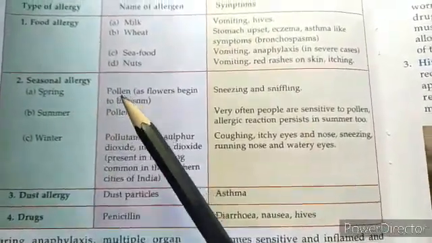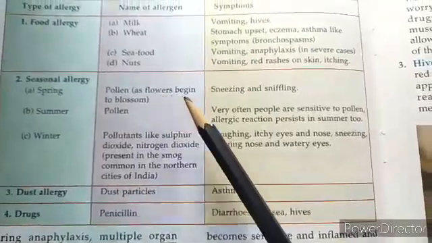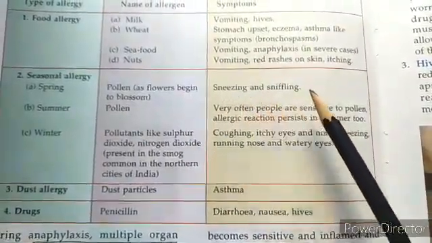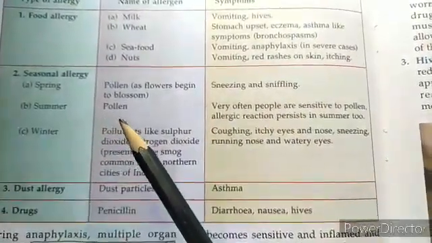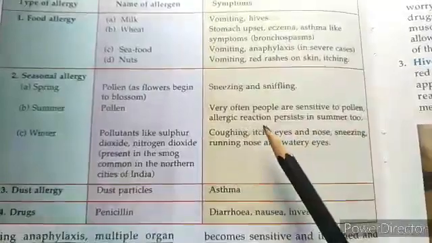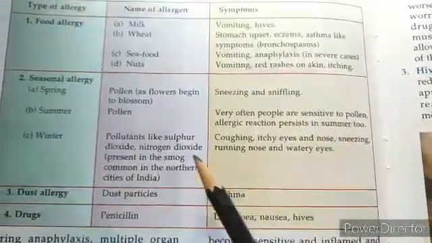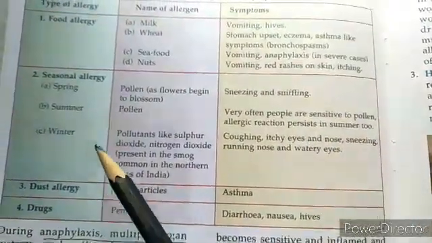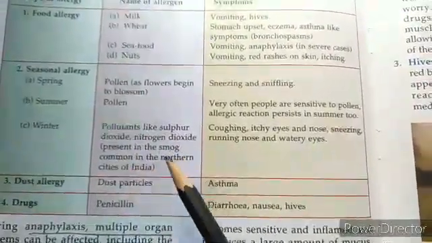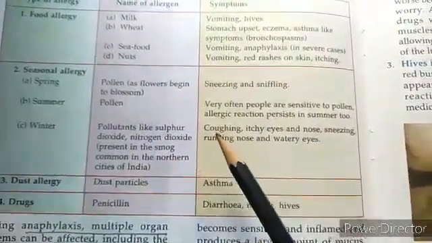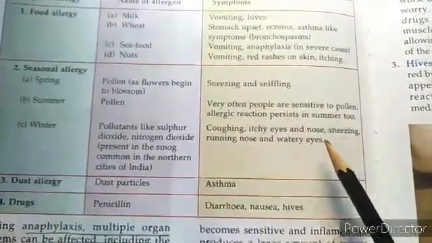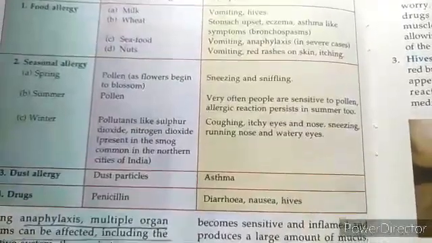During spring we have pollen that comes from flowers, and it will cause sneezing and sniffing. Then during summer we have again pollen, and here very often people are sensitive to pollen. Allergic reactions persist in summer too. Then in winter we have pollutants like sulfur dioxide and nitrogen dioxide present in the smog, and this can cause coughing, itching of eyes, nose, running nose, sneezing, watery eyes.